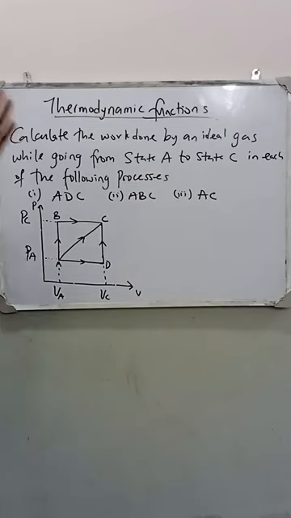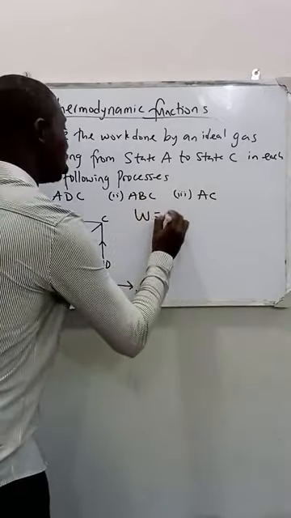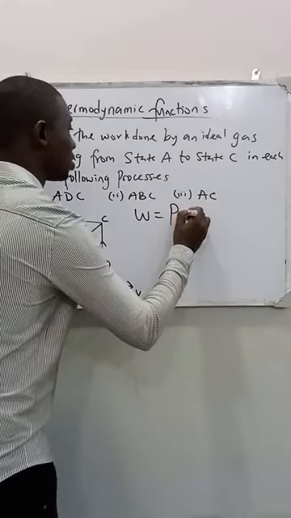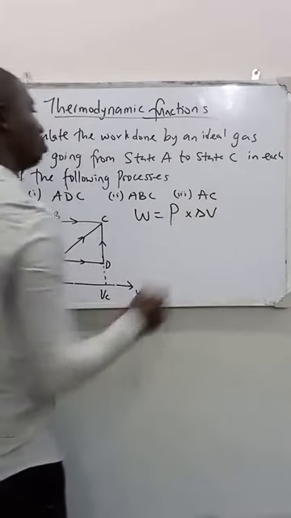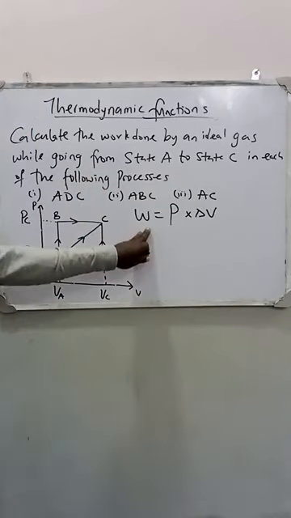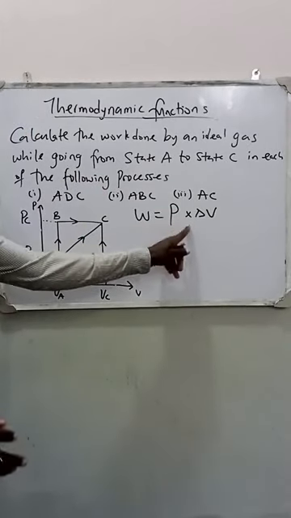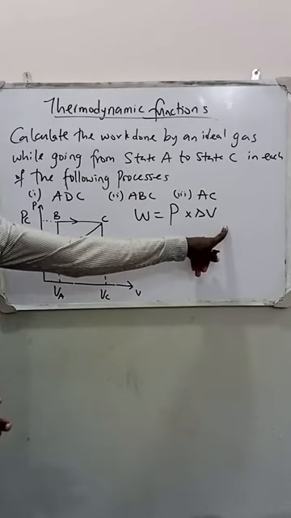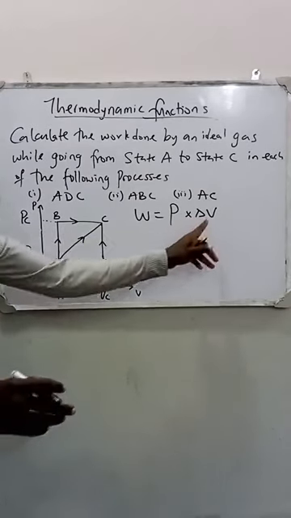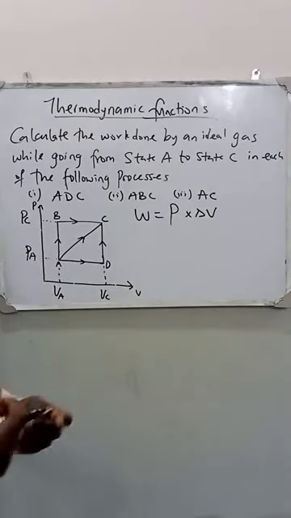We know that generally our work done is pressure times change in volume. In thermodynamics, generally the formula for work done is pressure times change in volume, that is the higher volume minus the lower volume.